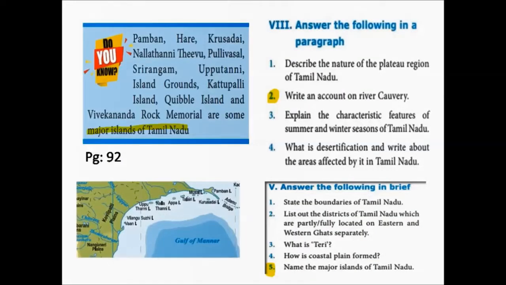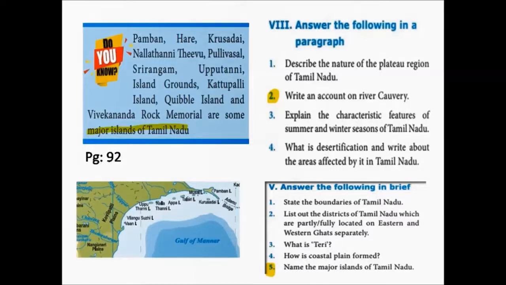Paragraph questions. You can answer the second question. Write an account on river Kaveri. And coming to the answer the following questions briefly. You can answer the fifth question. Name the major islands of Tamil Nadu. In page number 92 of your book, you can find the answer for this question. Pamban, Hare, Krusadai, Nalathani Tivu, Pullivasal, Srirangam, Upputani, Island Grounds, Kattupulli Island, Kubal Island, and Vivekananda Rock Memorial are the major islands of Tamil Nadu.